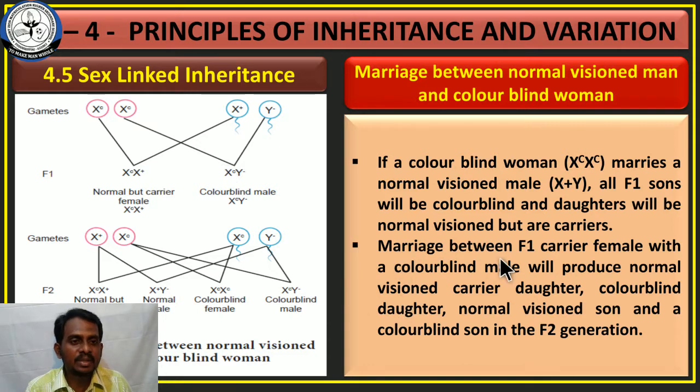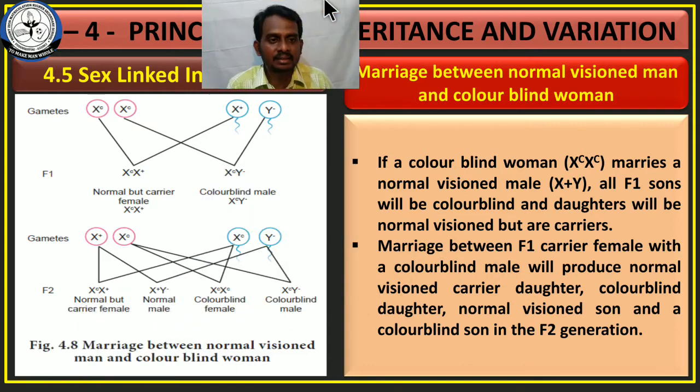And marriage between the F1 carrier female with colorblind male. This parent is a carrier and this parent is the affected parent. The marriage takes place between this F1 generation. What are the offspring? See here, normal female and carrier and a normal male also produced here, and one colorblind female and one colorblind male.